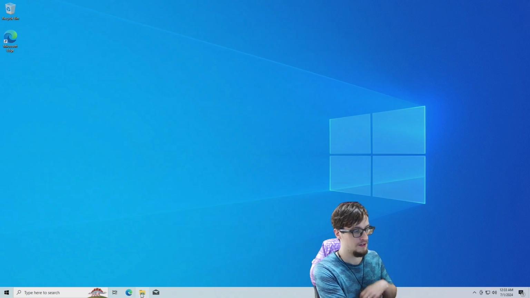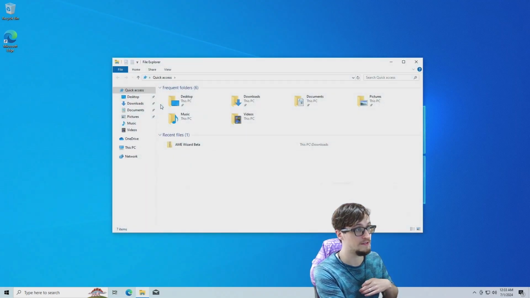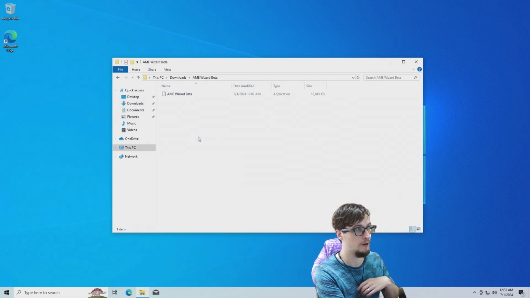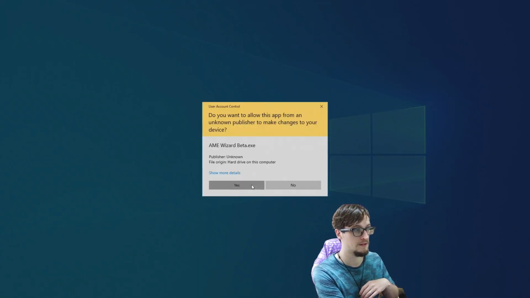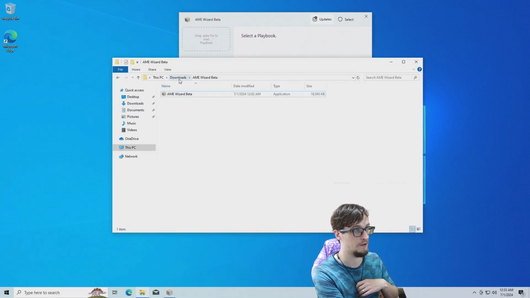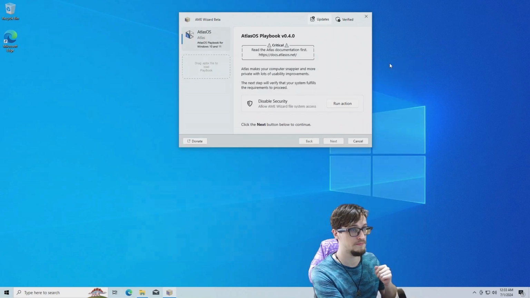Alright. Now that we've got everything installed, well, Windows updates installed, we are going to Atlas it up. Open the AME Wizard Beta, run that. Click yes, and move this up here. Now I'm going to go back, open up the Atlas playbook, and drag this playbook right in there.